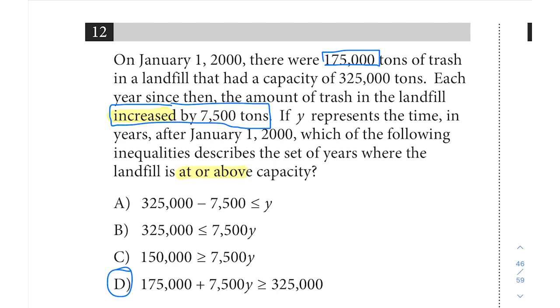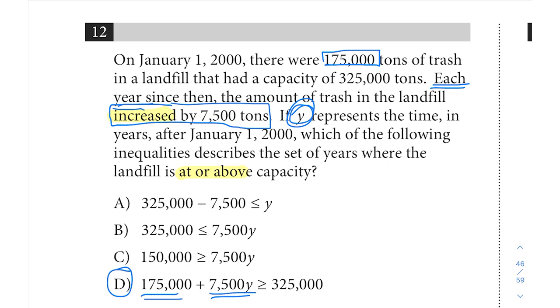So we could pick that and move on, but just to make sure that we have some clarity about how the entire inequality comes to be. So this is your constant amount, and then the 7,500y, it's 7,500 tons, and it says that that is each year. So that's why we're multiplying 7,500 times the number of years, which they tell us in the question is y. Y represents the time in years.